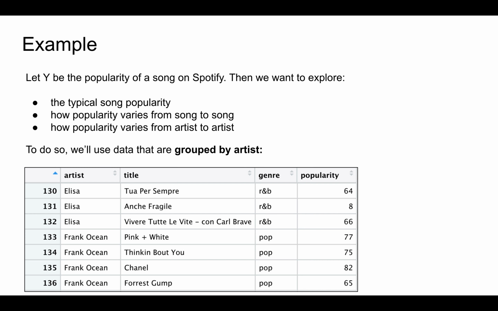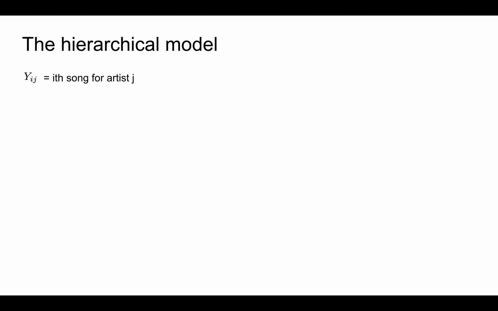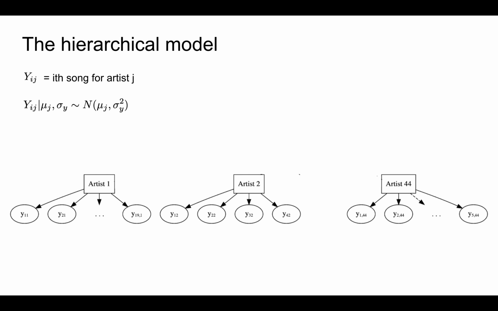To this end, we'll use a set of data that's grouped by artist. For example, our dataset contains multiple songs by Elisa, multiple songs by Frank Ocean, and so on. To reflect this group structure, let Yij denote the ith observed song for the jth artist in our sample. Then the first layer of our hierarchical model for song popularity addresses the smallest unit of observation, the collection of songs within each artist J. That is, this layer addresses the fact that we have 44 unique artists in our sample, and that we observe multiple songs for each of these artists.